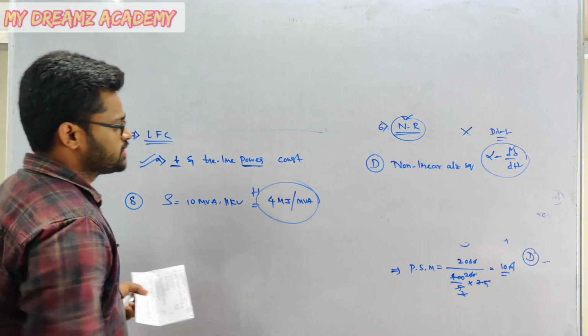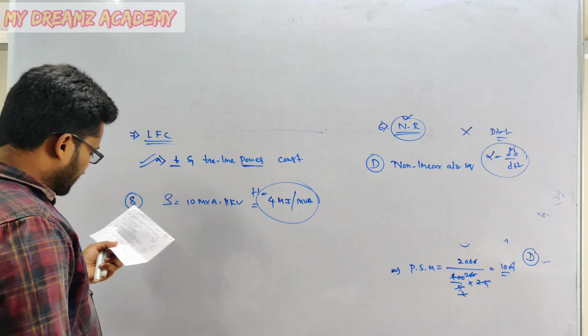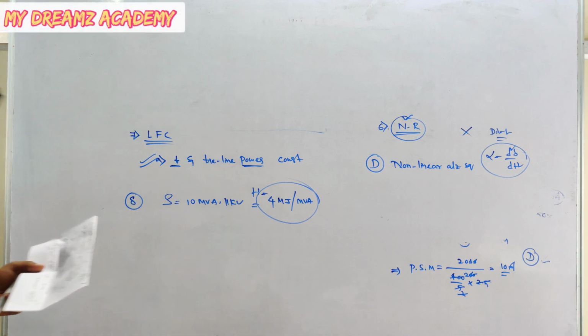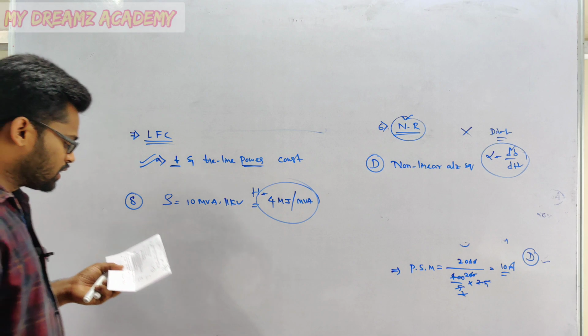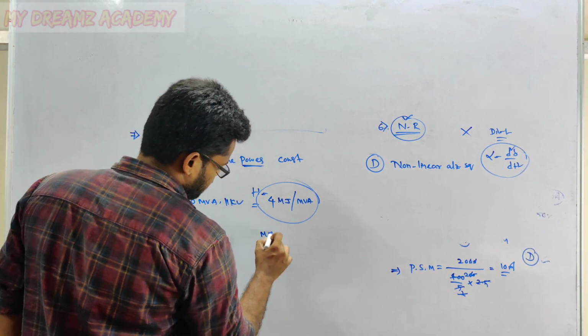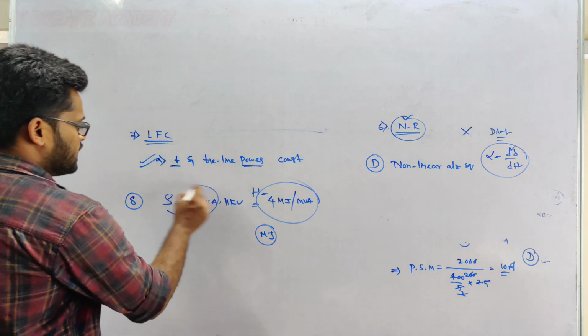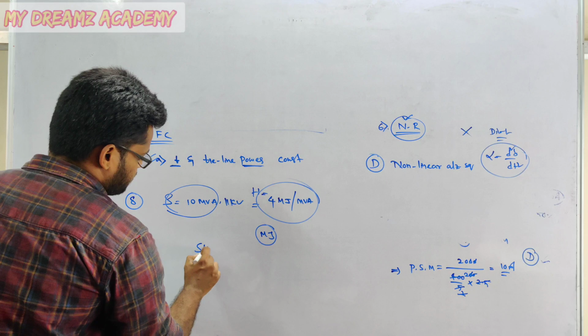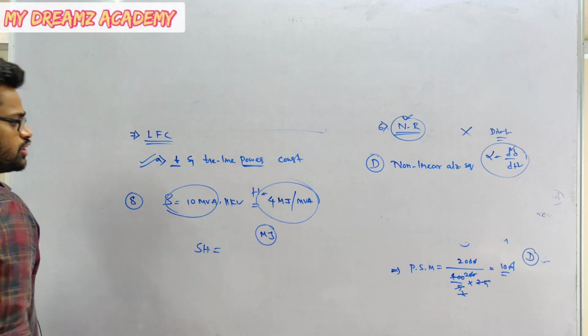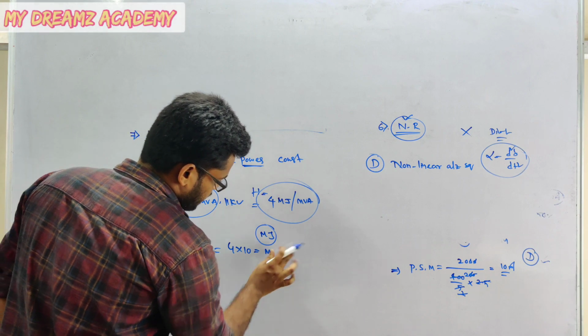H is equal to 4 megajoules per MVA. But we need to calculate the energy stored in the rotor at synchronous speed. Energy should be in megajoules. If you multiply S with H, SH is the energy stored, that is 4 into 10. So it will give 40 megajoules.